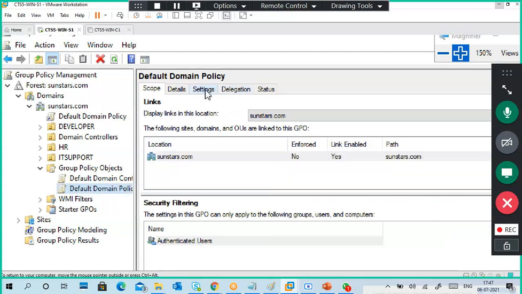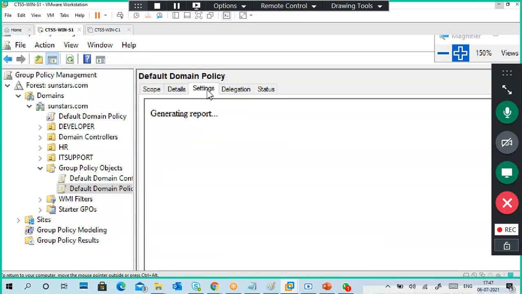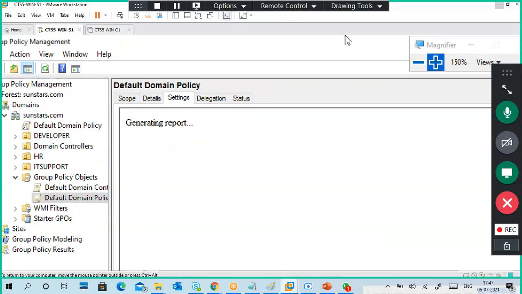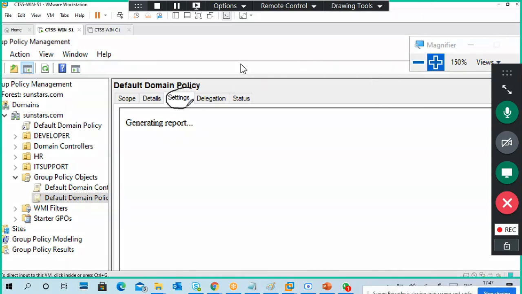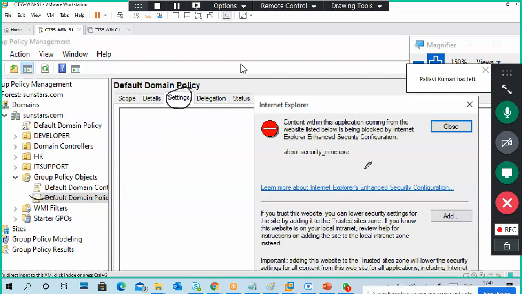Click on settings. I clicked here and click settings. Click add and add. That's it.